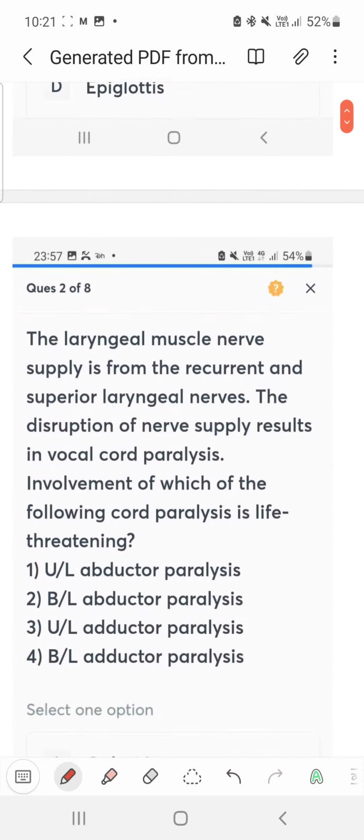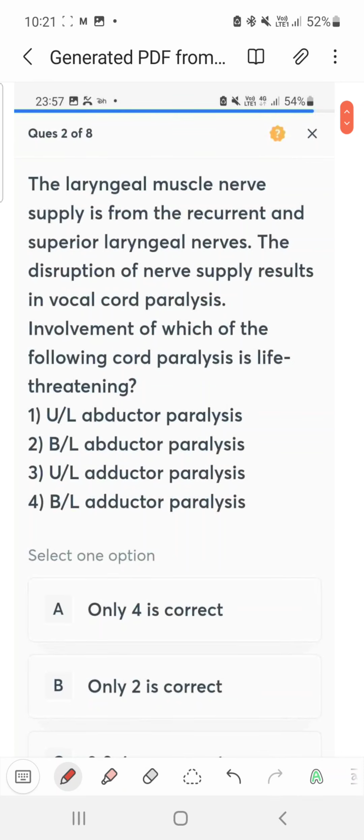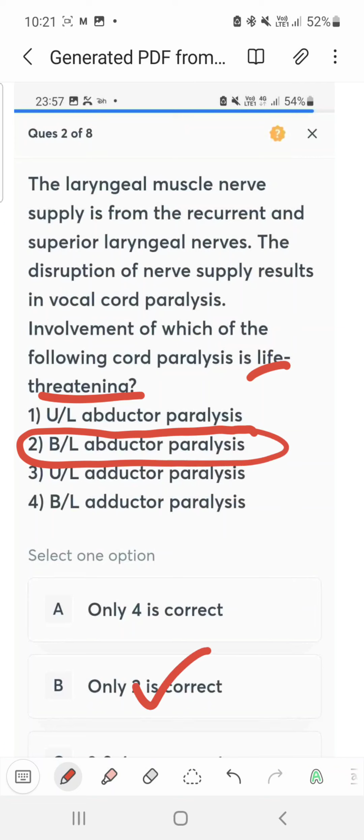Next, involvement of which of the following cord paralysis is life-threatening? So life-threatening occurs when there is bilateral abductor paralysis. Only 2 is correct. What is the abductor?